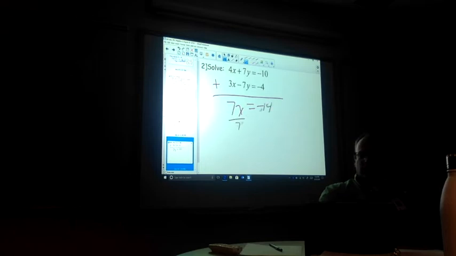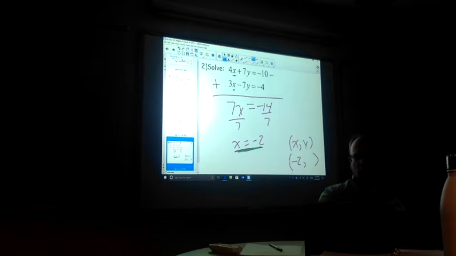Solve this by dividing each side by 7. You'll find that x is equal to negative 2. Remember, we said your answer is going to be an ordered pair, a point. So I now know my x value is negative 2. Since I know that x is equal to negative 2, you can say, all right, should I plug it into this equation or this equation? It's your choice. The answer will be the same.